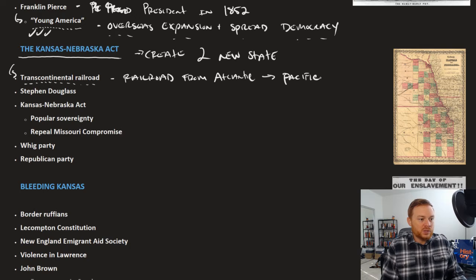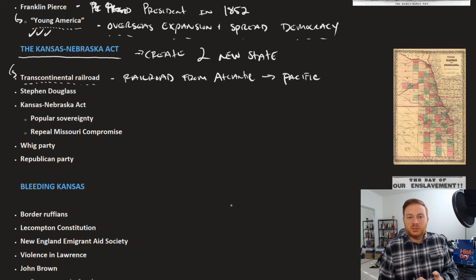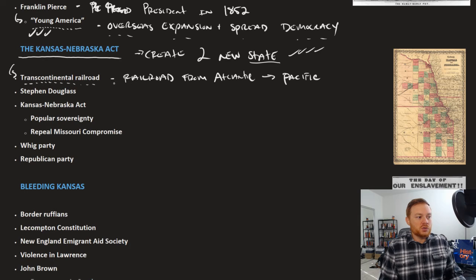That's the goal. And the railroad company doesn't want to build it across territories. It wants to build it across states because states have certain protections. States have legal systems. Territories are still kind of the Wild West. So the goal is to create 2 new states so that a railroad can be built across the country.